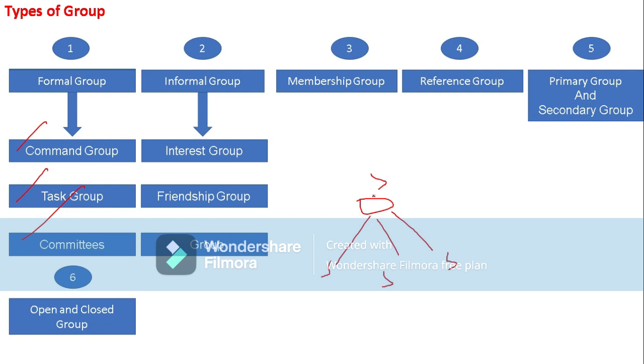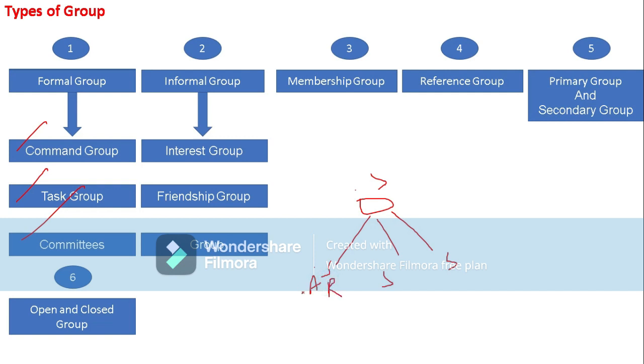This command group comprises a superior and subordinates, with everyone having fixed authority and responsibility. So the superior will be seen, the subordinate will be seen, and at the same time authority and responsibility.